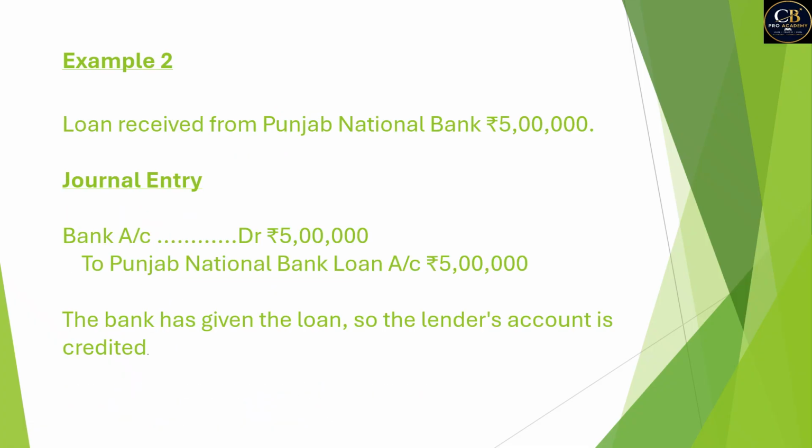Loan received from Punjab National Bank of 5 lakh rupees. What should be the journal entry? You are receiving a loan. This means bank account is debited by 5 lakh rupees. Which bank account? To Punjab National Bank loan account.